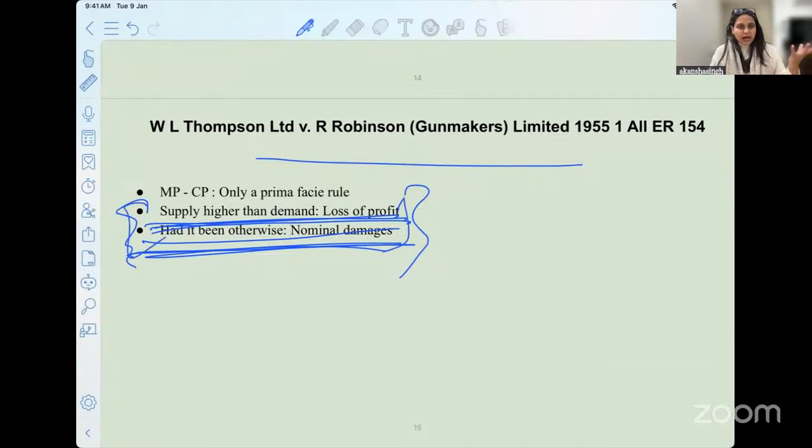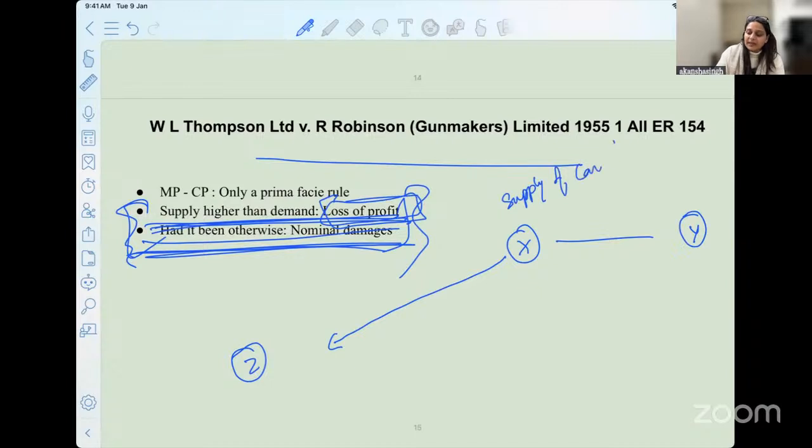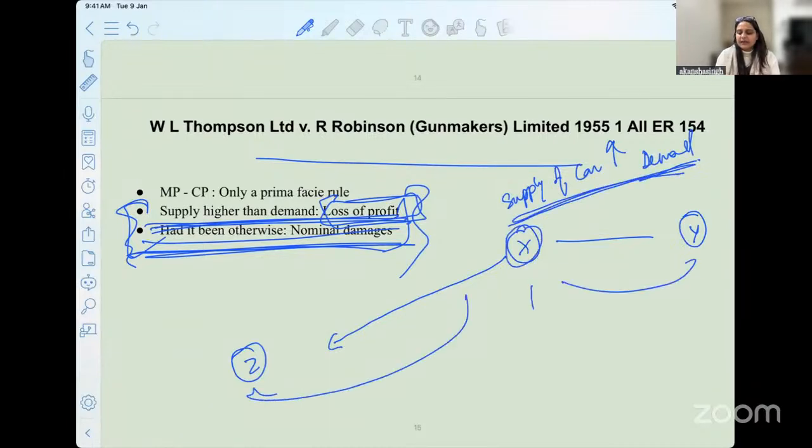Let's say the car example only, X was supposed to sell it to Y and he had to actually sell it to Z. So in this case, the supply of the car, what happened in this particular given situation is the court said that I will grant you loss of profit. Why? Because the supply of the car was too much. Okay, supply was higher than the demand in the given case law. So that is why he could have made 2 profits and let me grant you profit.